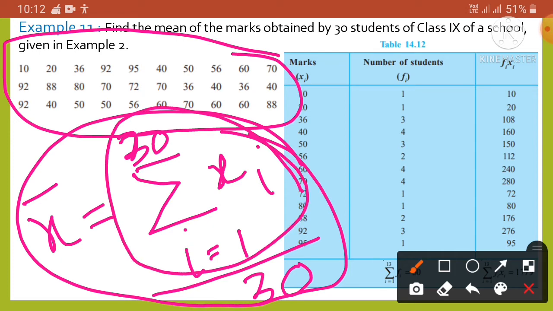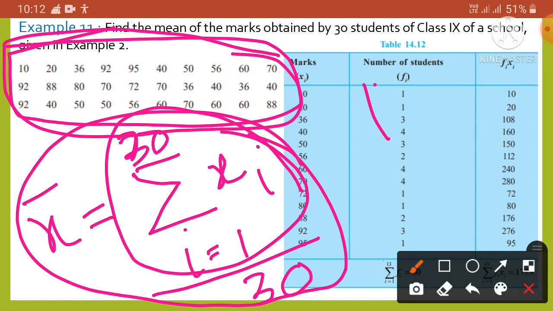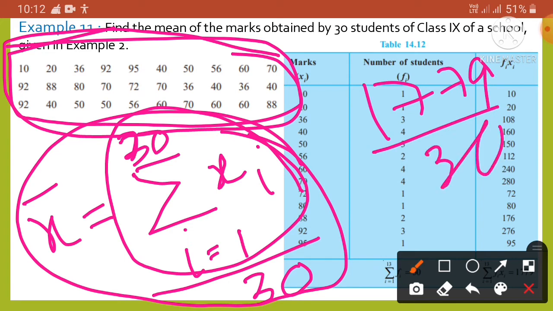So obviously we can find it by adding all the numbers. Here all the marks are given, so add all these numbers and then divide by the total number of observations. Here it is 30, so the value will be 59.3. So the mean is 59.3. It is a time consuming process.